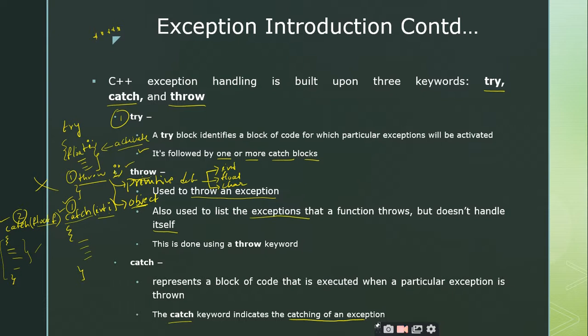You write some set of statements which can take some measures to handle those exceptions, right? So the simple thing is: try is to activate the exception, throw is to throw the exception, and catch is to handle the exception. That's it. Please remember these three terms.